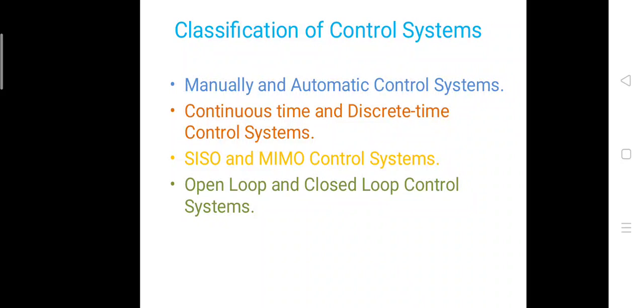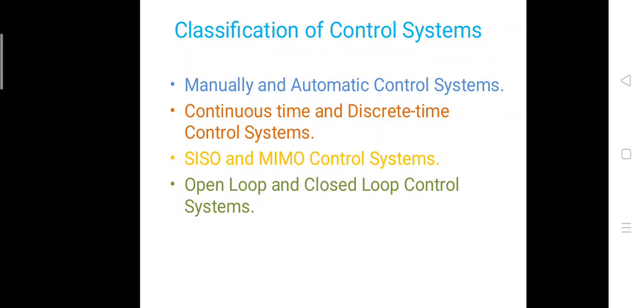Then classification of a control system. So control systems can be classified based on different criteria. The first one is the manual and automatic control system. As the name indicates, a manual control system is the system which is controlled by a human.